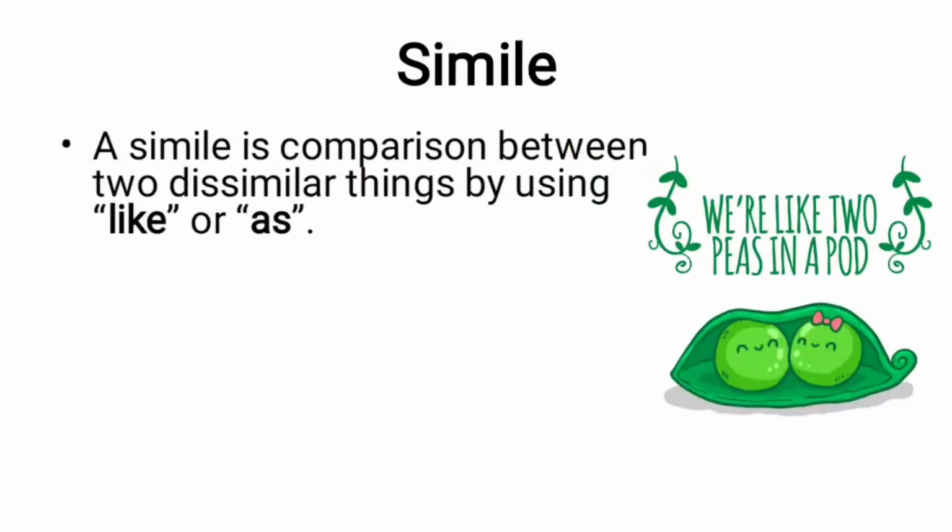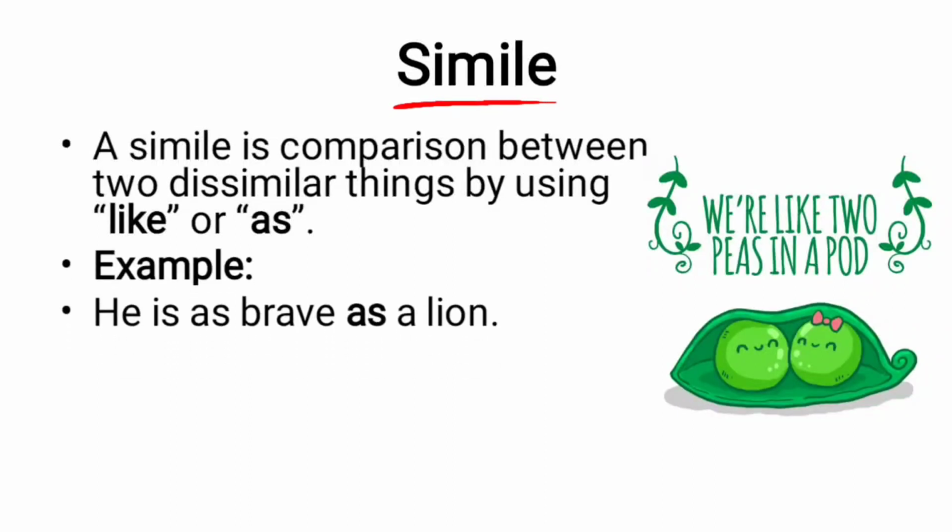A simile is a comparison between two dissimilar things, two different things, by using like or as. So whenever we compare two objects, two things which are totally different, and we use like or as to compare them, we use a simile. For example, he is as brave as a lion. So as brave as, strong as, or he is brave like a lion. If we use like and as, then it becomes a simile.